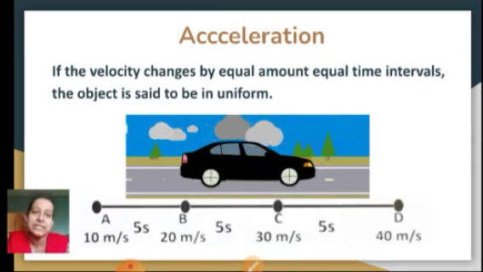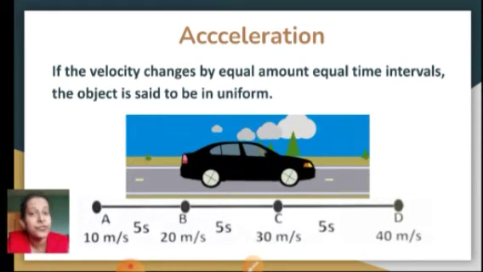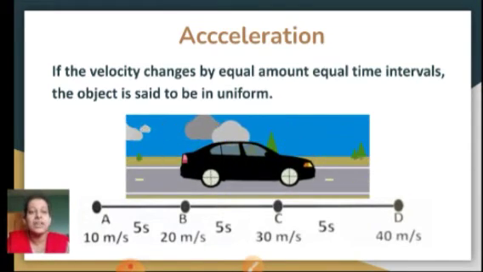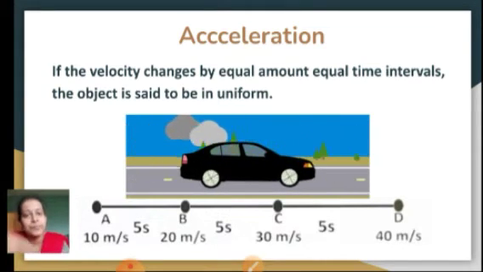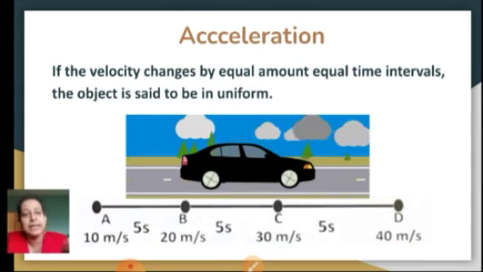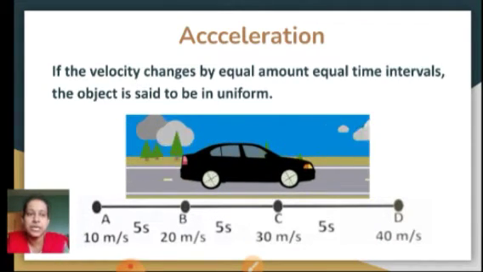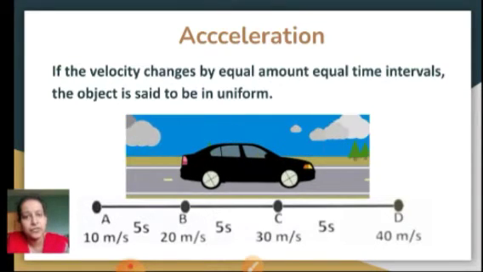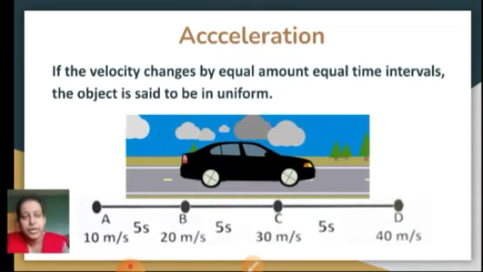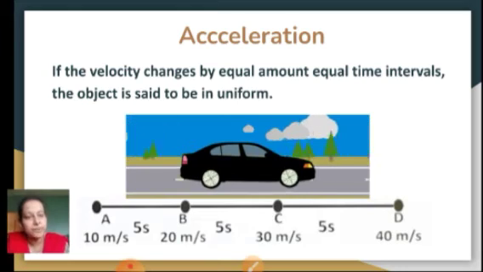Let's see now in this example whether it is a type of uniform acceleration or not. Now if you see the path traveled by this car, suppose at A it is at rest, then it goes to B, from B to C, C to D. So D is the final point, the finishing point. In between there are so many different paths.